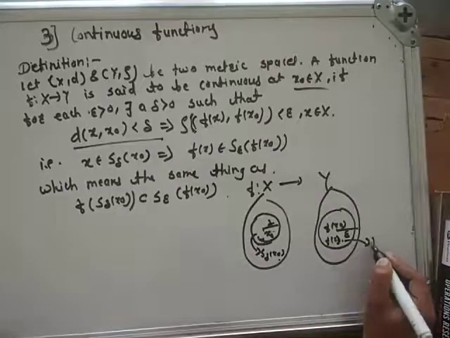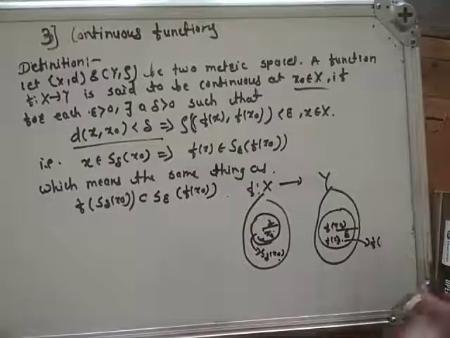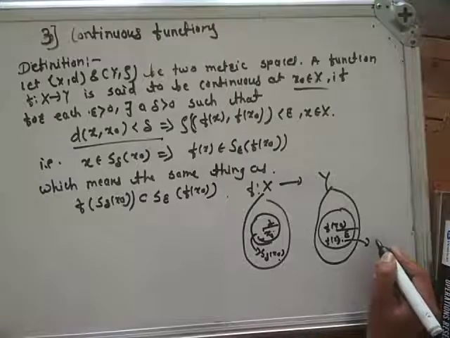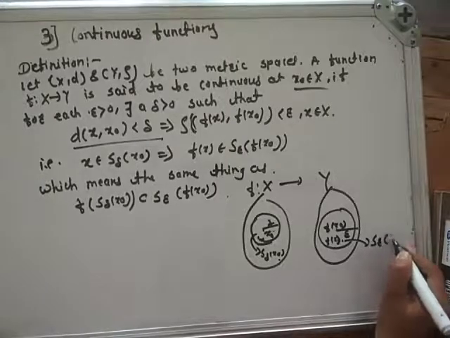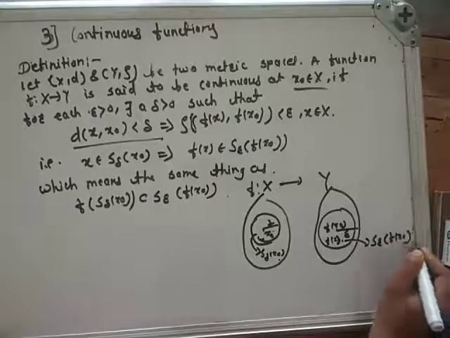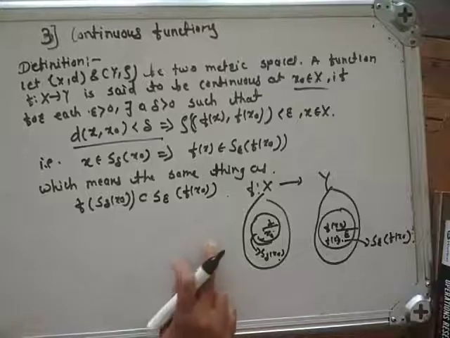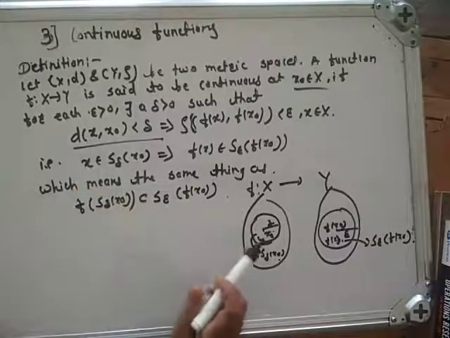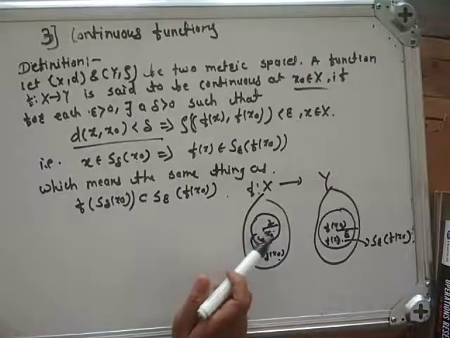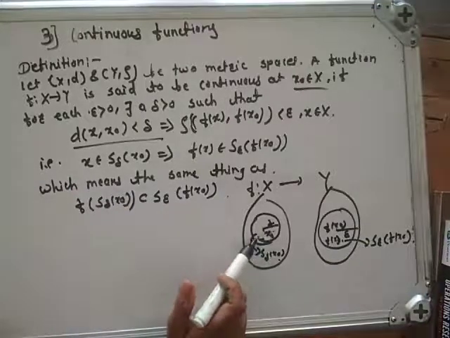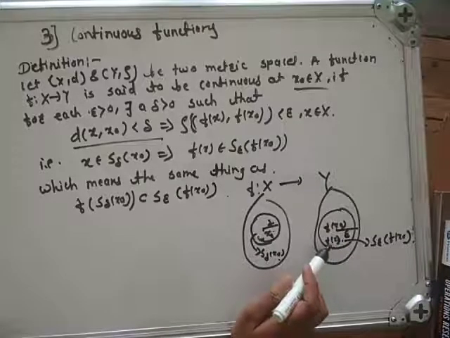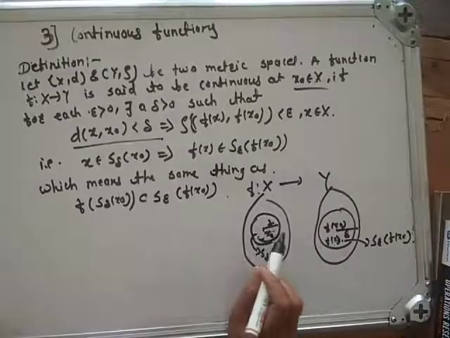This is S epsilon of f of x0. Now understand the definition. First, distance between x and x0 is strictly less than delta implies distance between f of x0 and f of x is strictly less than epsilon.